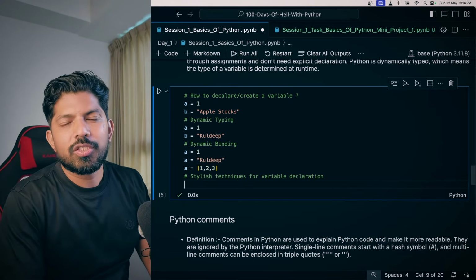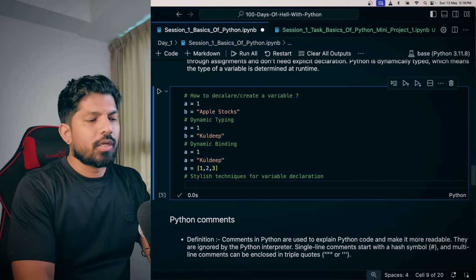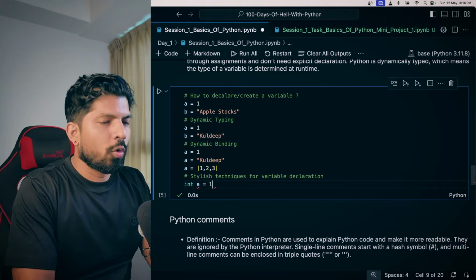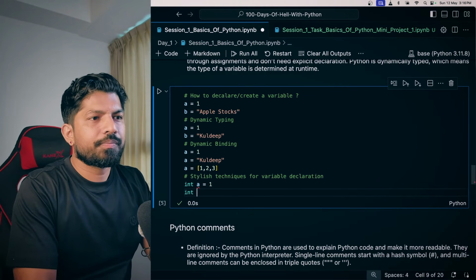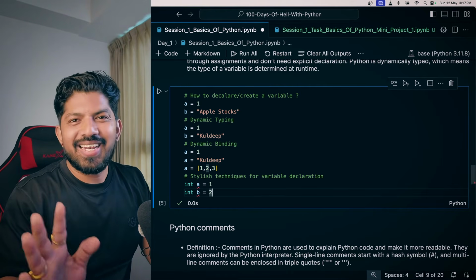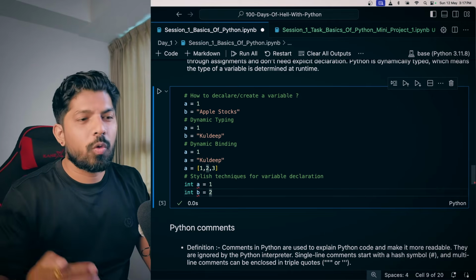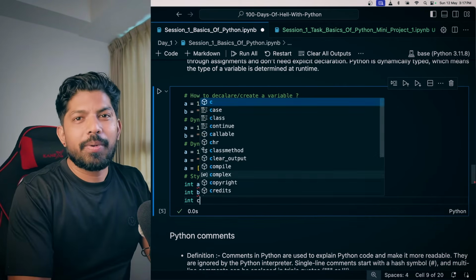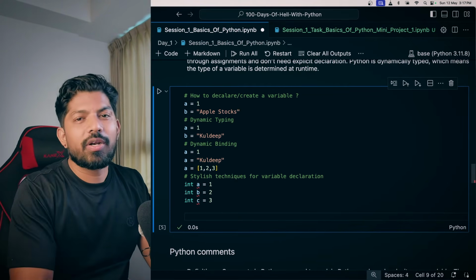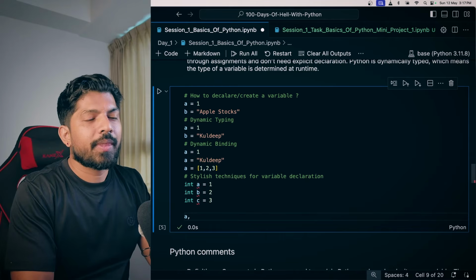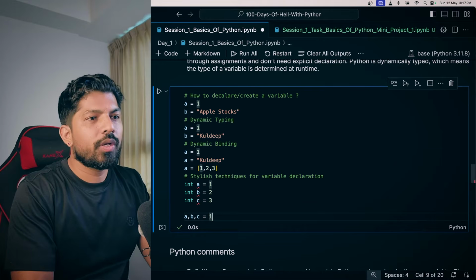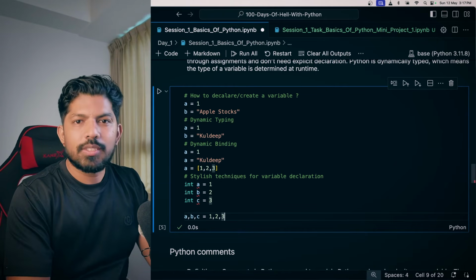So now there are a few techniques through which you can reduce your lines of code. In other languages, you have to type like integer a equals to 1, then again integer b equals to 2. I'm not saying that any other language is bad. Every language has its own pros and cons, but as we are learning Python, we have to compare, right? So integer c equals to 3. But in Python, if you want to achieve this whole thing in one line, you can just type a comma b comma c equals to 1 comma 2 comma 3, and this is it.